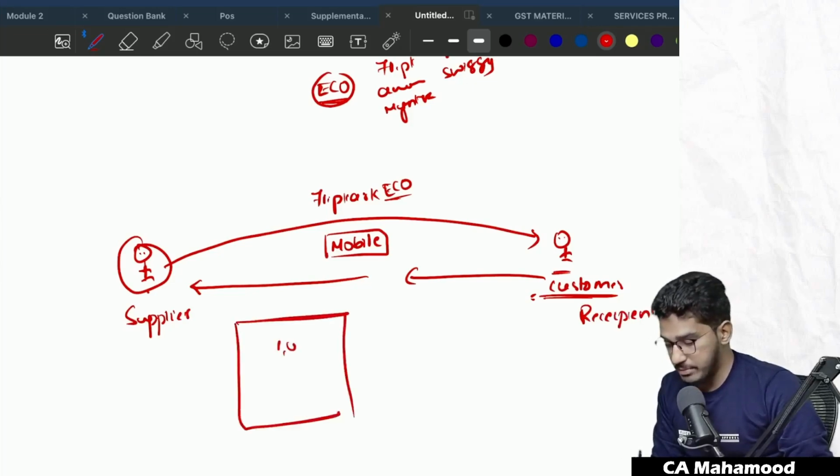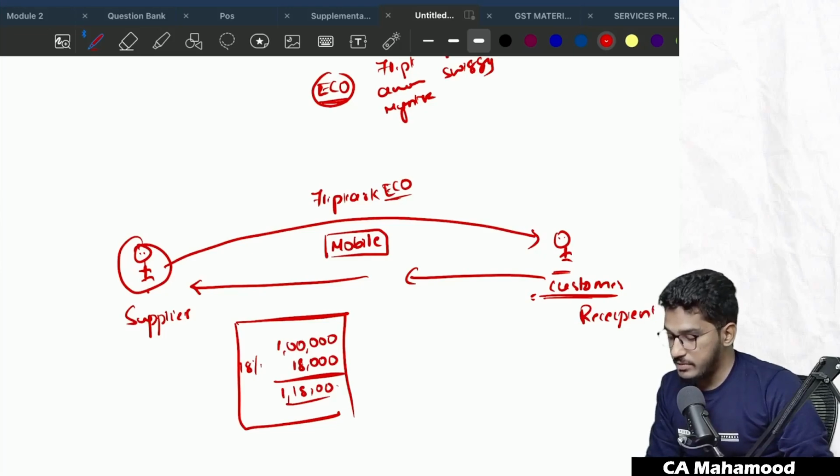Now generally what will happen is the supplier will give the invoice for the mobile. For example, 1 lakh rupees is the mobile, 18% is the GST. He will collect GST also. 18,000 rupees, so 1,18,000 worth of invoice will be given to the customer. Now what will the customer do? The customer will pay 1,18,000.